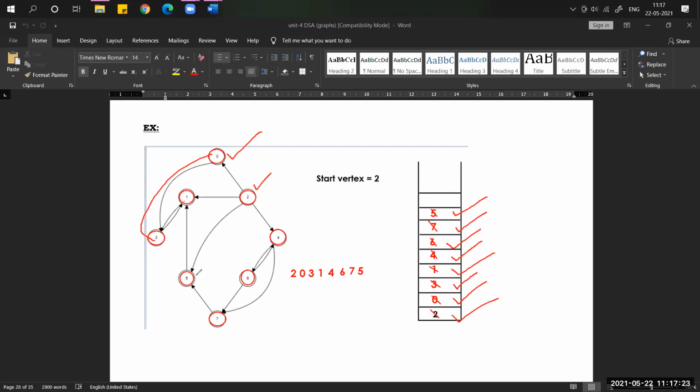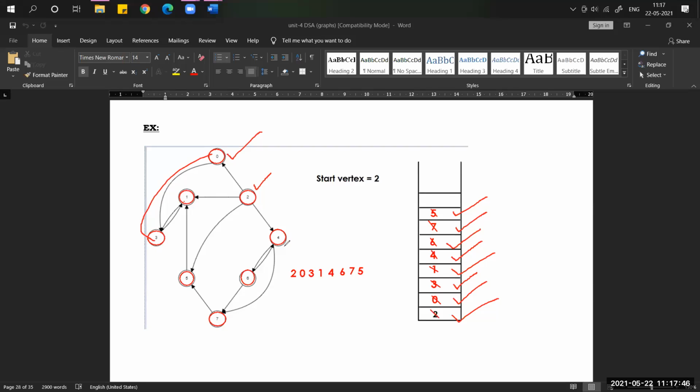Now check from 5, is there any outgoing direction? Yes, it is going to 1, but 1 is already visited, right? That's why we have to go back to 7. Again check, is there any? No.